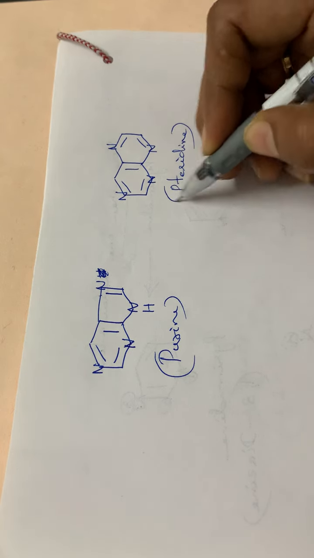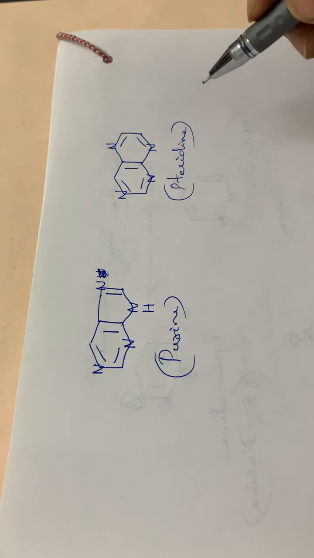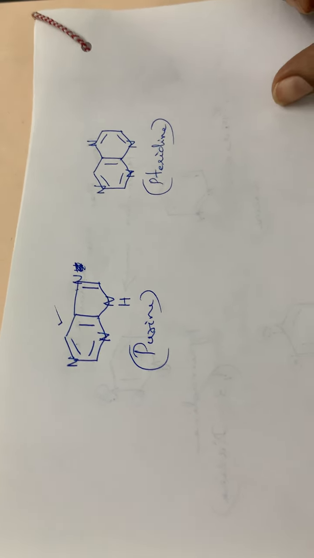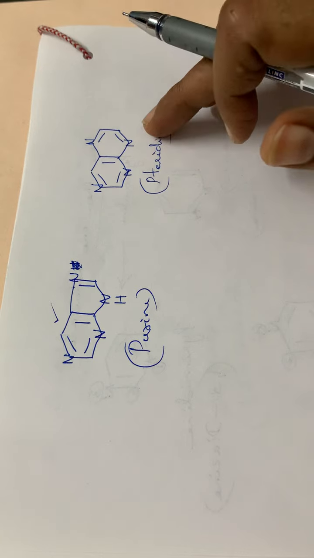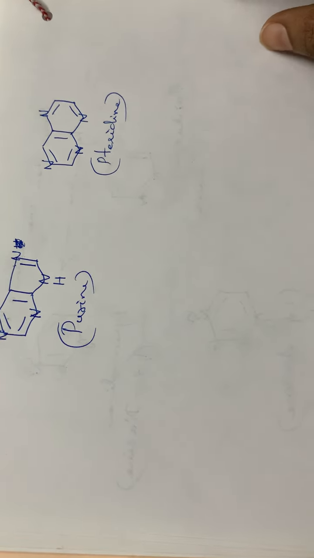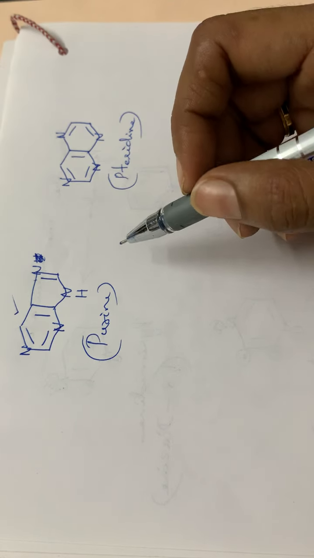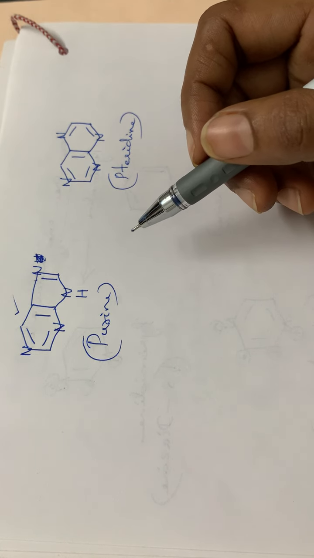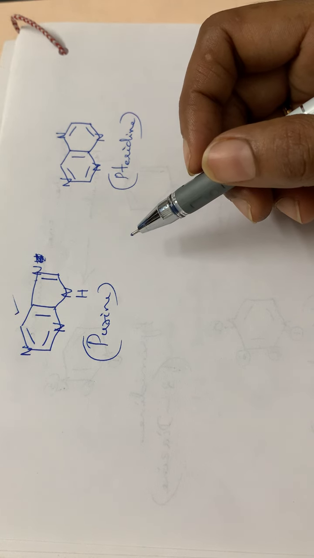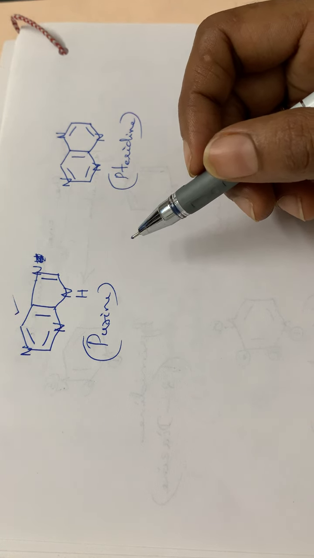You don't have to go into the details of this compound, pteridine. Okay, you have to study pyridine, I think. So these 2 compounds, they are completely heterocyclic. Okay. Then the next classification. So here the classification is based on the ring nature, isn't it? Nature of the ring, whether it is a 5-membered ring or a 6-membered ring or a condensed heterocyclic ring, isn't it?